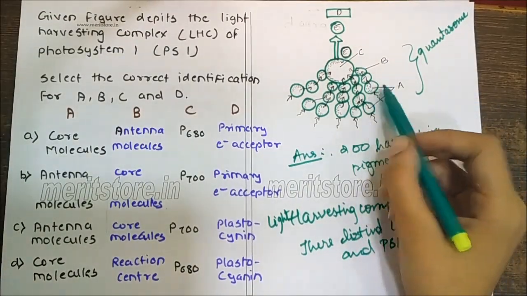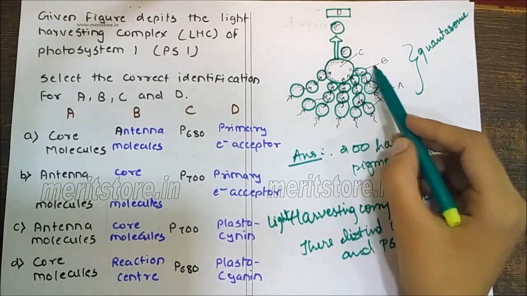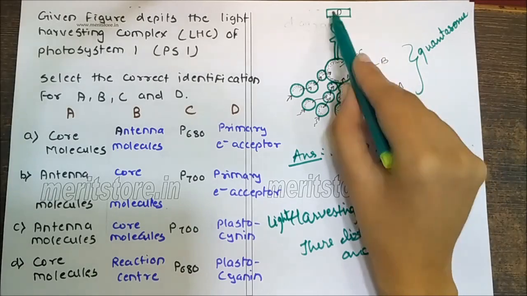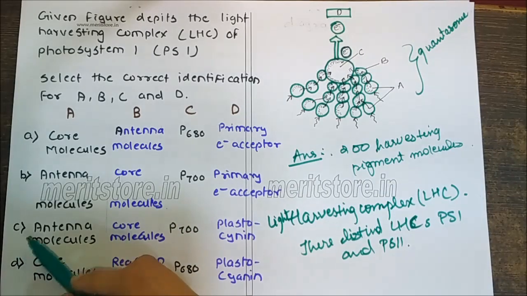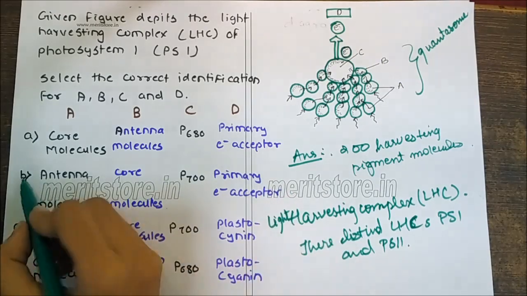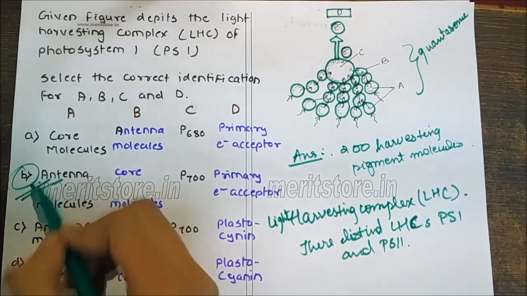So the part 1 is antenna molecules. These are the core molecules. This is the P700 molecule and this is the plastocyanin. So the correct option is B, and the D option is primary electron acceptors. So the correct option is B.